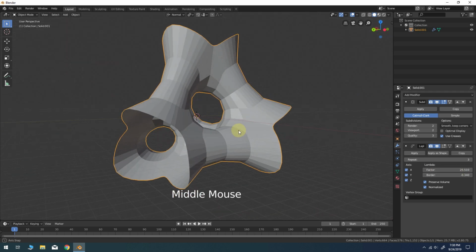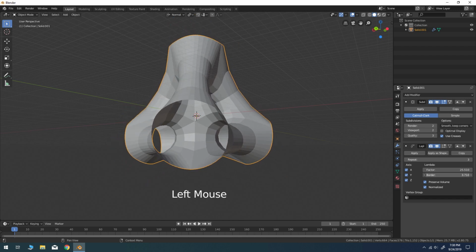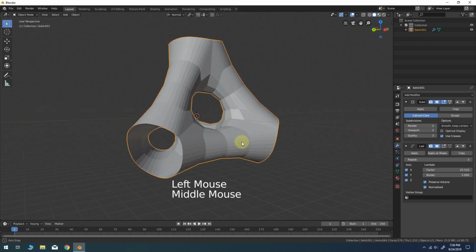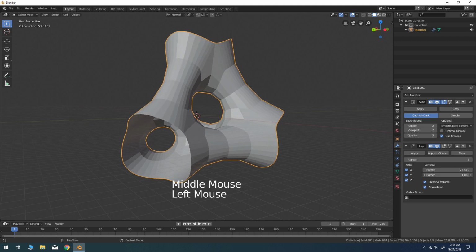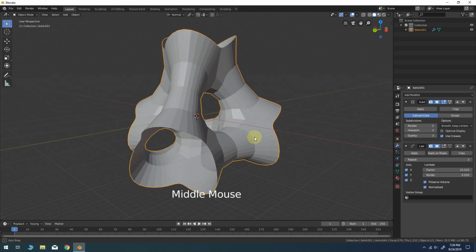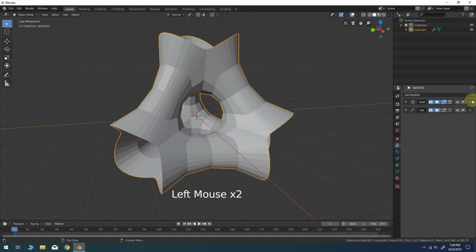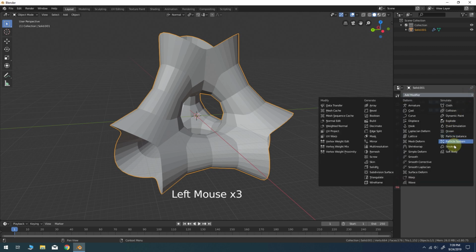So we'll bring up that factor quite a bit, and you can play around with the border, as I said, and get all kinds of different results here. But I'm going to keep my border at around the default 0.010. Okay. So let me minimize these panels, and next we'll add a solidify modifier.